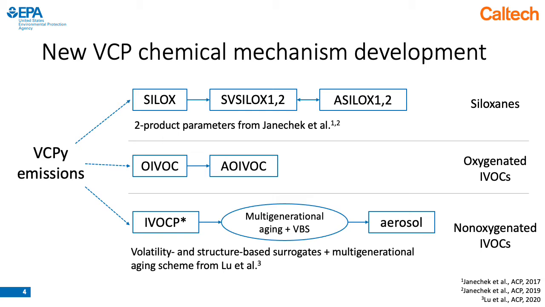Next, we have oxygenated IVOCs, and this uses a relatively simple model with a single gas phase precursor that undergoes a 1-step reaction with OH to form a non-volatile aerosol product with a constant SOA yield.